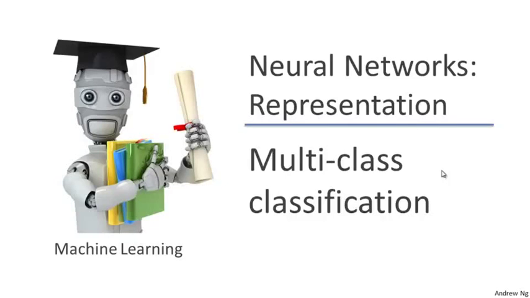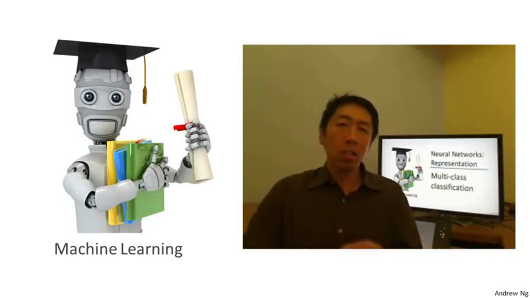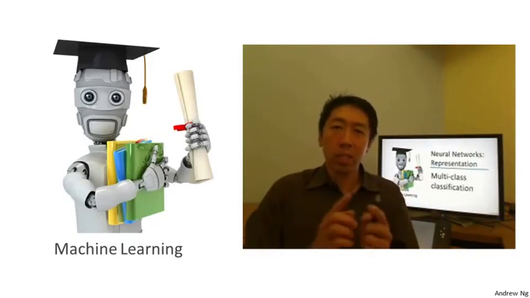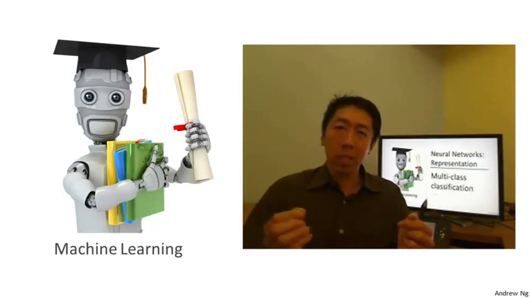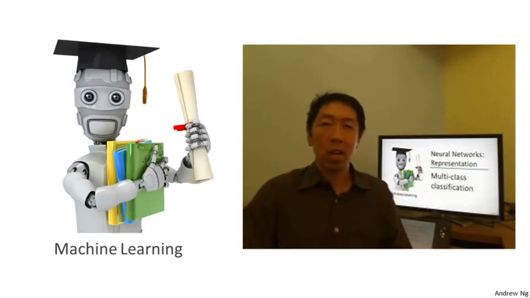In this video, I want to tell you about how to use neural networks to do multi-class classification, where we may have more than one category that we're trying to distinguish amongst. In the last part of the last video, where we had the handwritten digit recognition problem, that was actually a multi-class classification problem because there were 10 possible categories for recognizing the digits from 0 through 9. And so here I want to fill you in on the details of how to do that.